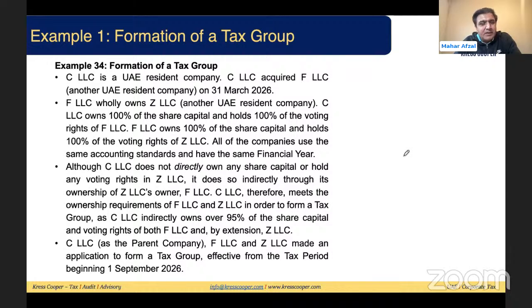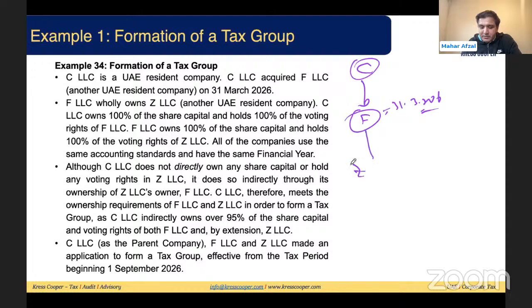The first is C LLC, a UAE resident company. C LLC acquired F LLC, another UAE resident company, on 31st March 2026. So at the top is C. This is a resident company. C has acquired F. F is a resident company as well, and they have done this on 31st March 2026. F LLC wholly owns Z LLC. Now F LLC owns Z. Here is a 100% ownership. Here is a 100% ownership as well. 100% they are asking voting rights.